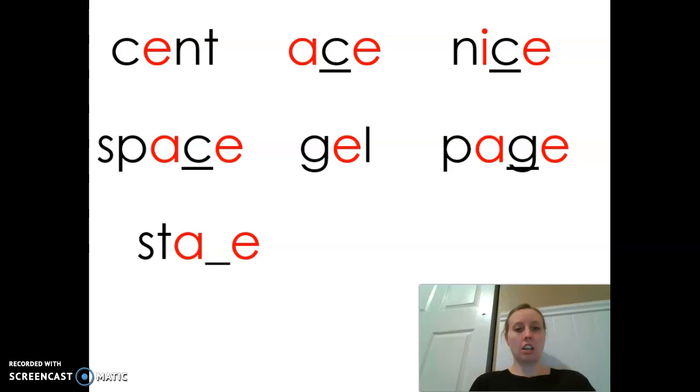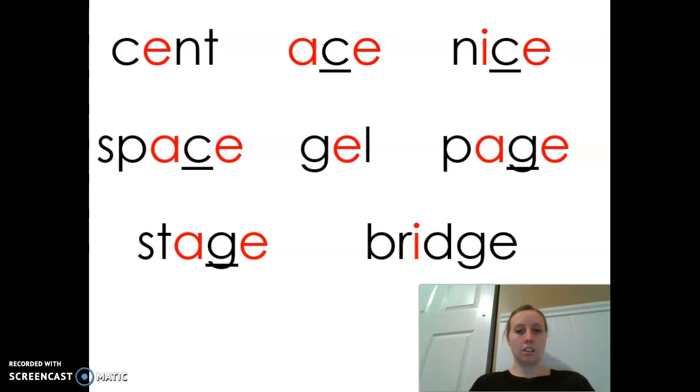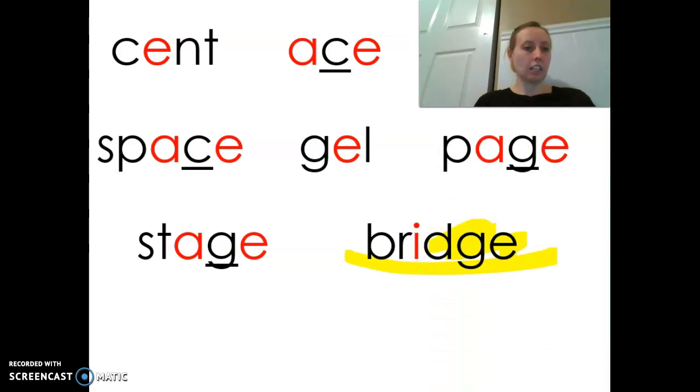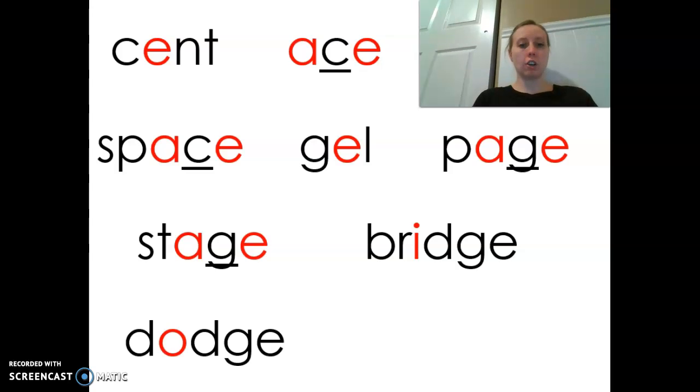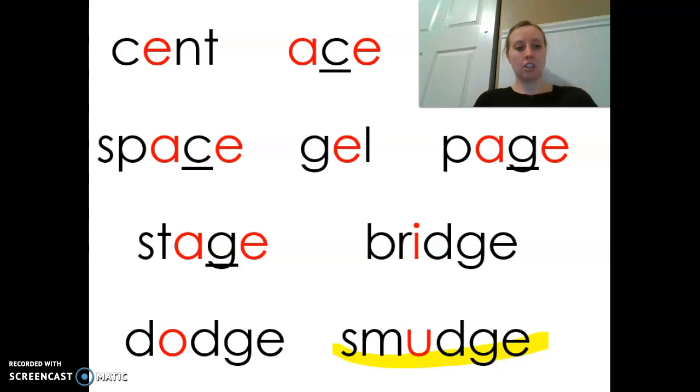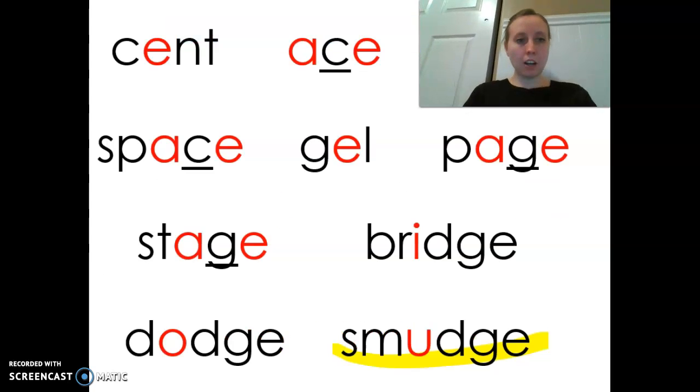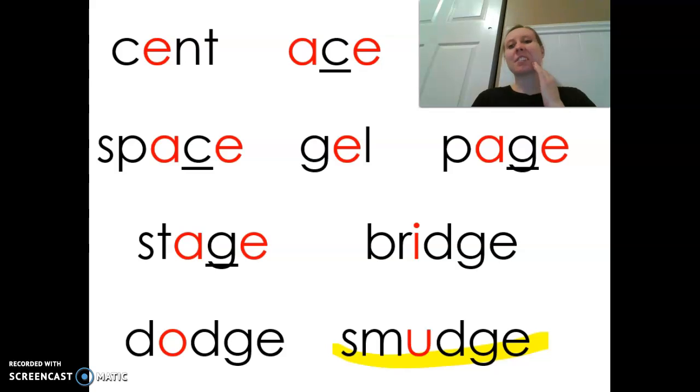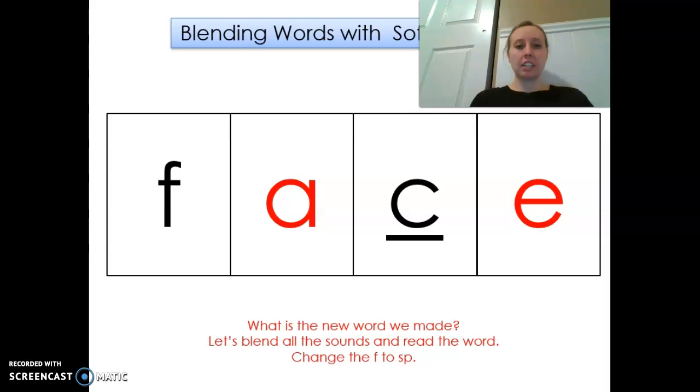Together. Age. Together. Stage. Your turn. Word. Bridge. DGE says J. Okay. Your turn. Together. Dodge. Together. Dodge. Your turn. Word. Smudge. Okay, friends. Oh, and smudge is like if you have something on your face, you might have a smudge of it on your face. Stuff on your face.